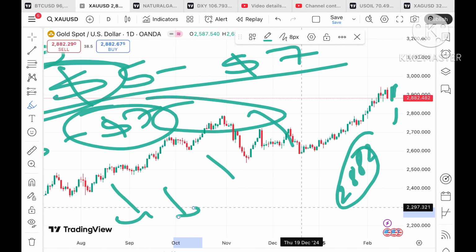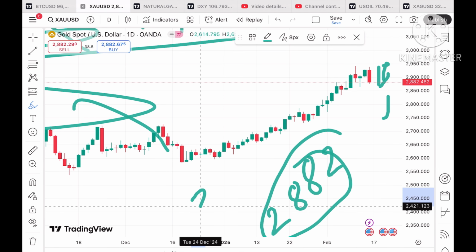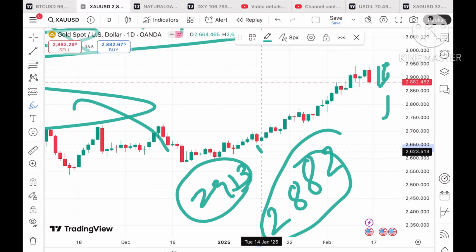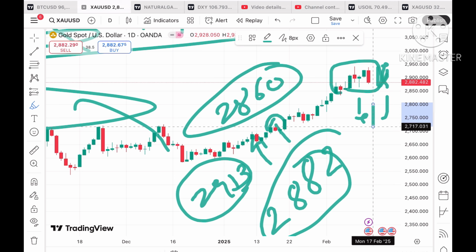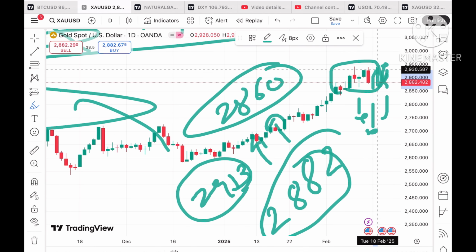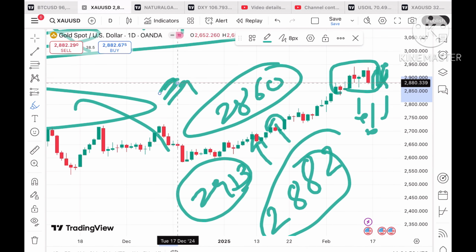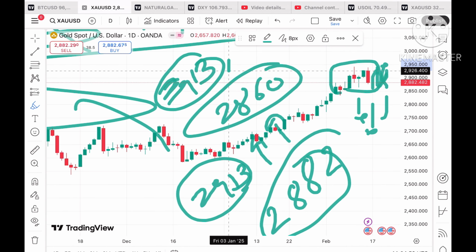Now looking at this chart, if the price keeps moving above a level of $2913, we will see a further upside. But if it starts falling below a level of 2860, we will see a fall, and then there will be a zone breakout, so a further downfall will be there. But if it sustains over a level of 2913, a further upside movement we can see.